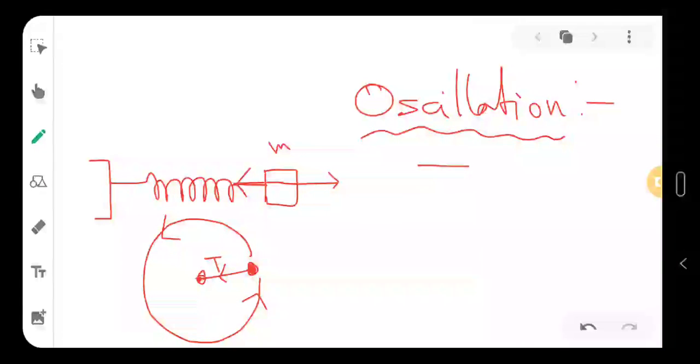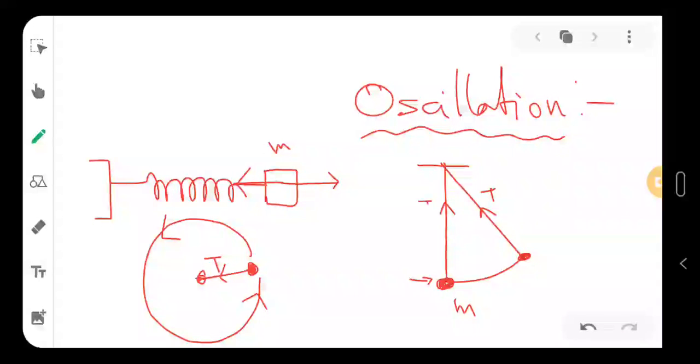One more thing is there: let's say we have a pendulum here. We have a mass here at the bottom, and with the help of a thread, the mass is hanging. Now if I disturb this a little bit, what will happen? It will go up to a certain extent.